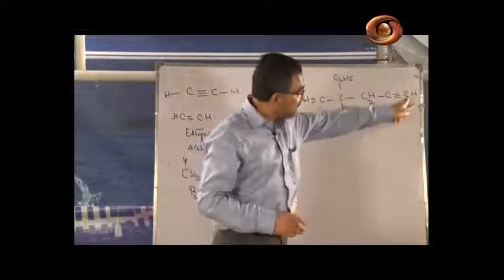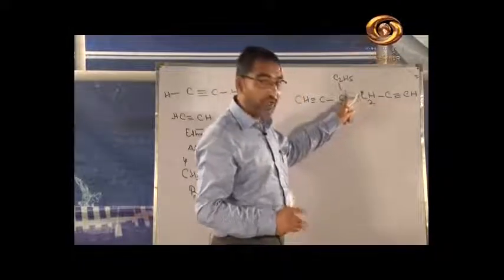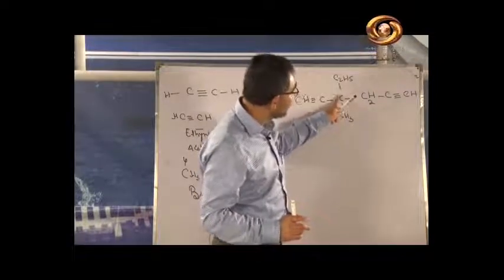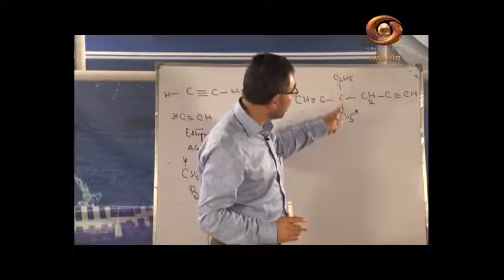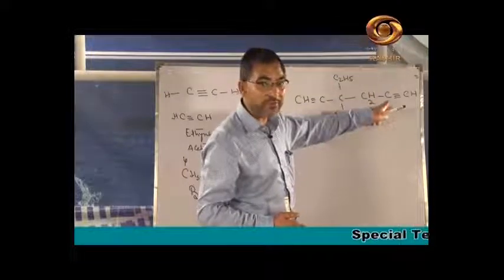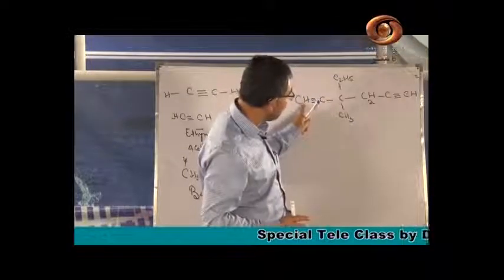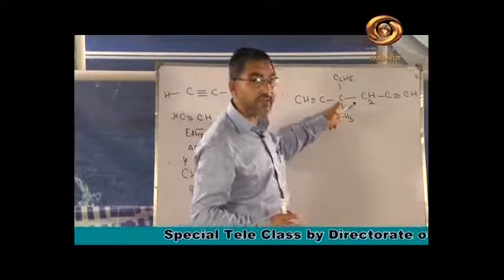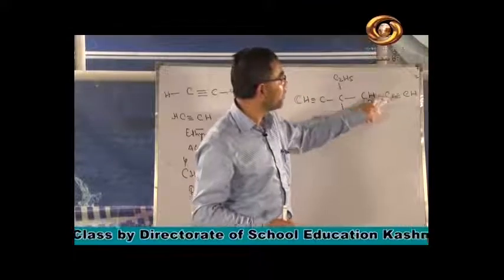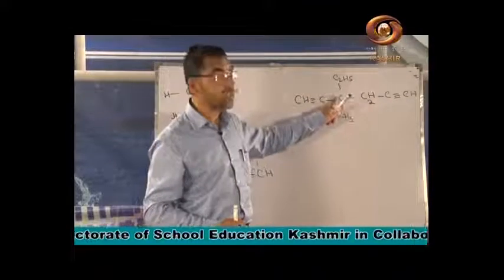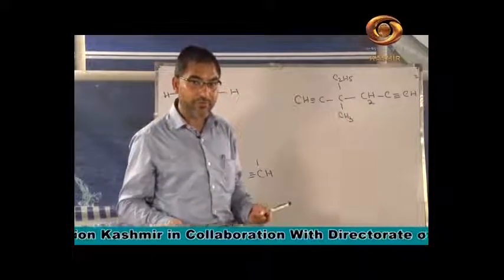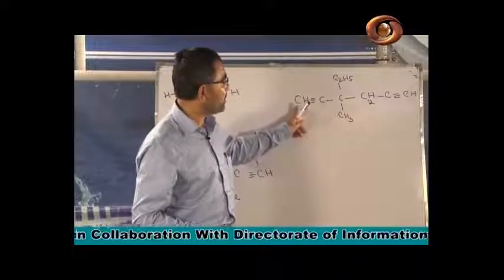If we start from this side, 1, 2, 3 and 4, if you do the lowest sum rule, we have to start from this side because this gets position 3. 3 plus 3 is 6 plus 1, and 1, 2, 3, 4 and 5, we have to add the 5. The lowest sum will be if we start the numbering from this side, because this carbon gets number 3. If we start from this side, 1, 2, 3 and 4, this carbon gets the number 4. So naturally, what is the correct option? What is the option left with us? We have to start the numbering from this side, from this carbon.